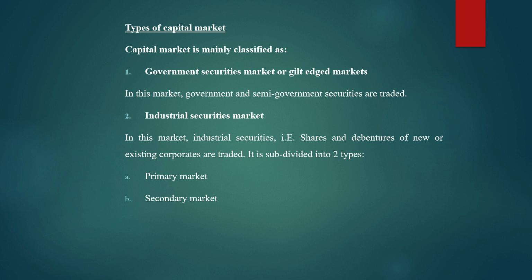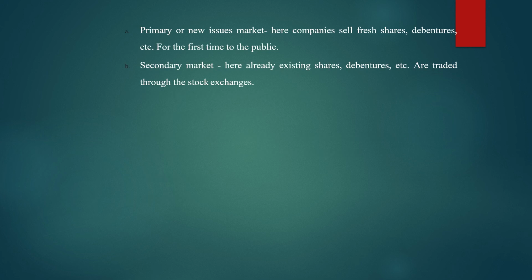The first one is primary market and the second one is secondary market. So in detail, we are going to study about the primary and secondary market. So the first one is primary market. We can also call it as new issues market. Here companies sell fresh issues or fresh shares, debentures, etc. for the first time to the public.